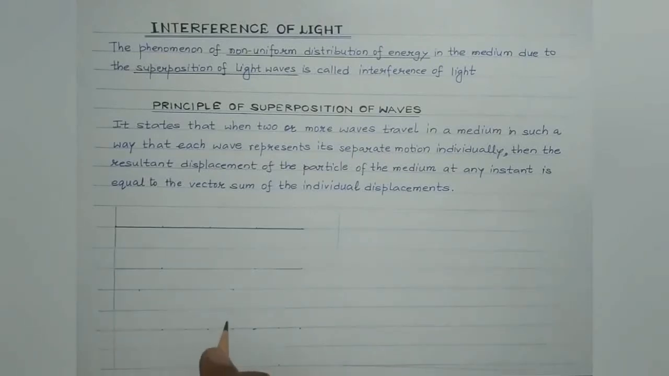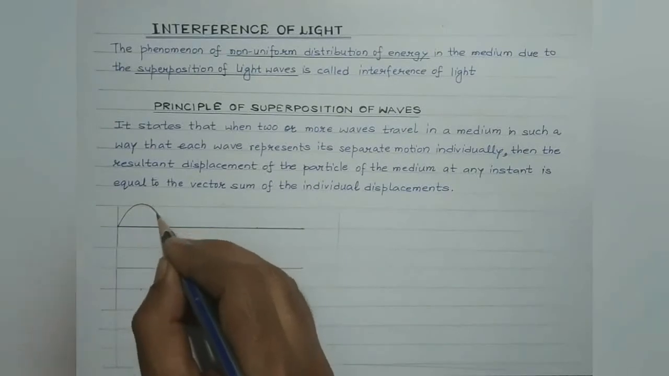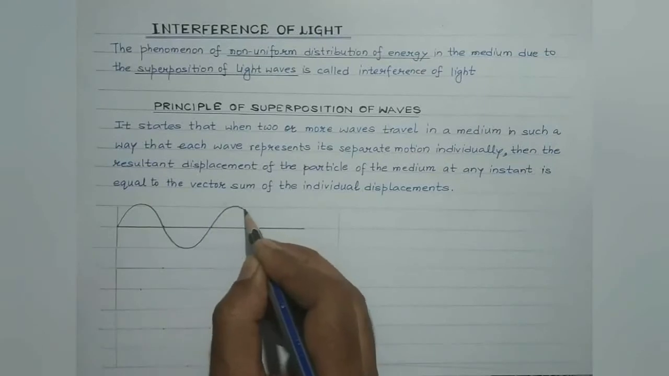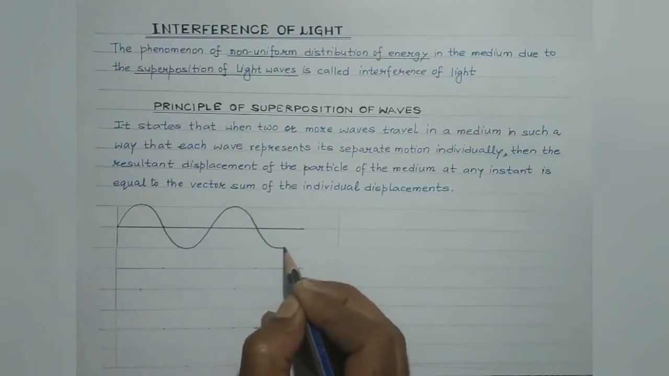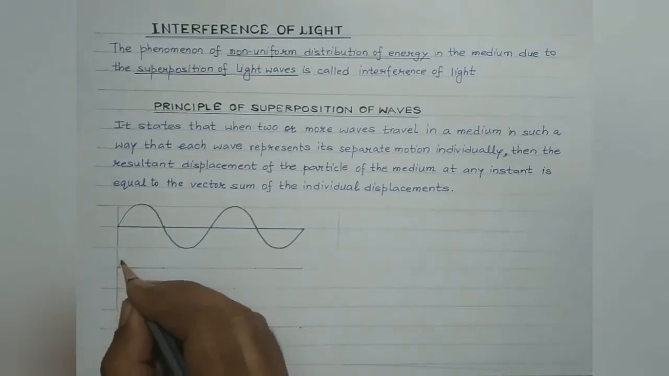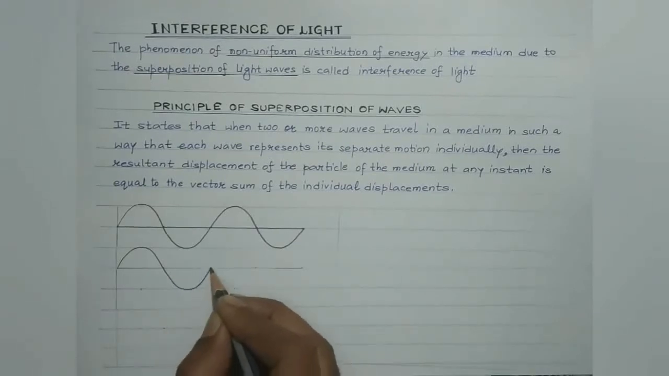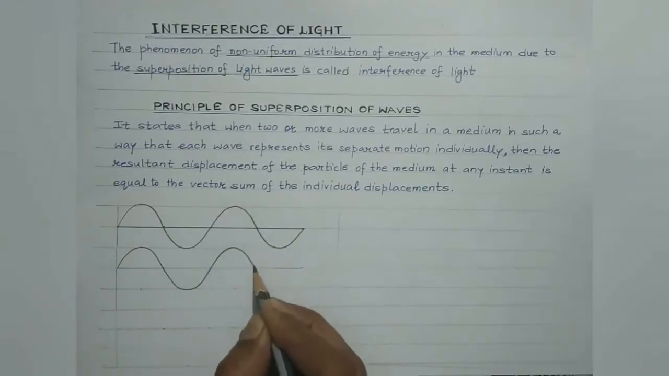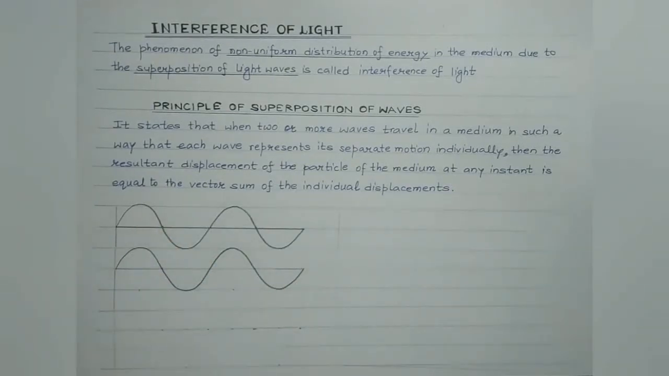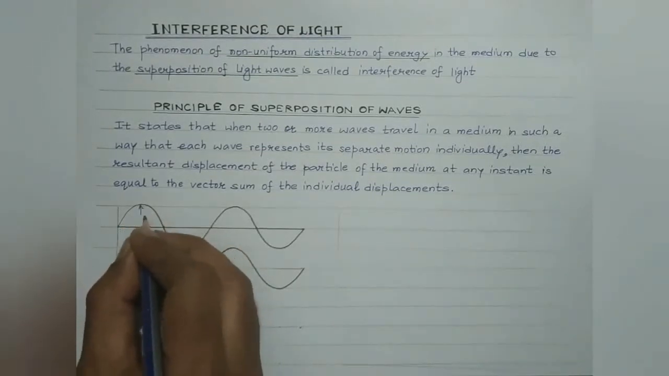Let me elaborate it again. Suppose this is wave 1. Let me draw this wave 1, this is crest and this is trough. This is crest and then this is trough. This is wave 1, suppose. And let us consider this to be the other wave, wave number 2. And both are in the same phase, that is, they are in the same state of vibration. Let us consider both the waves are in the same state of vibration, right? So what happens is, suppose its displacement is A.